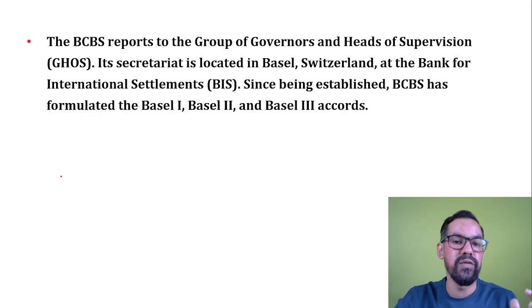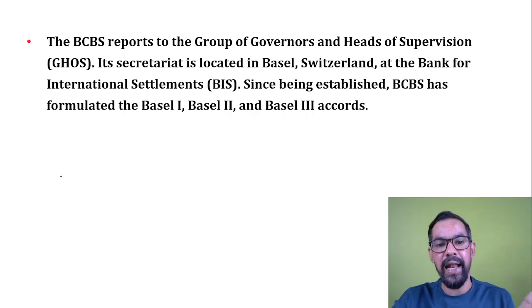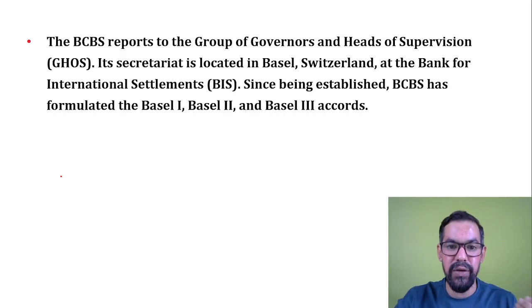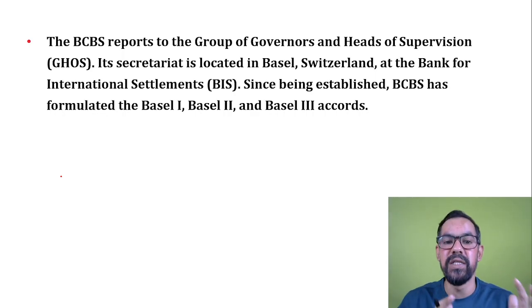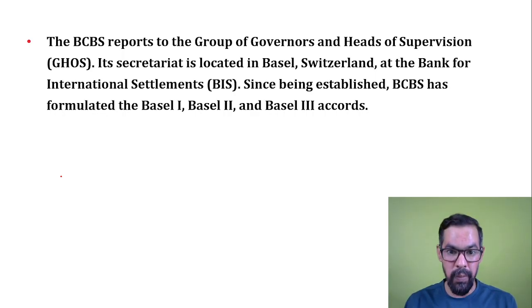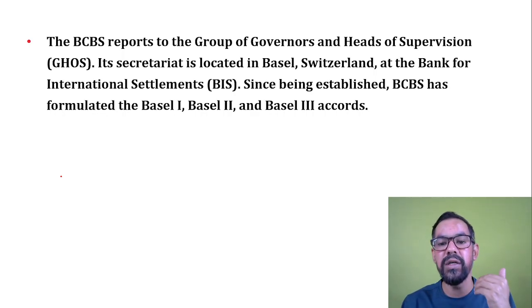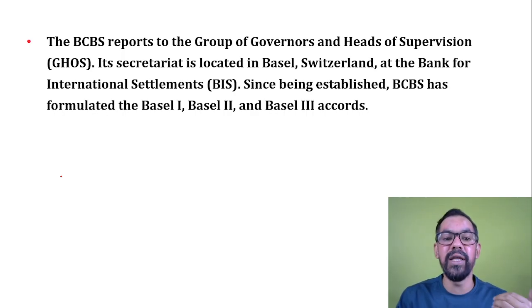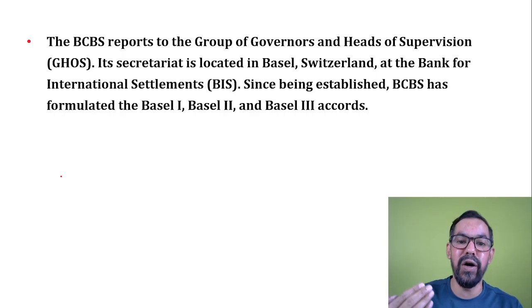BIS was founded in 1930, and BIS created one committee in 1974, that is generally known as BCBS, Basel Committee on Banking Supervision, and it provides the guidelines for banking operation. So what are the current risks, and on the basis of current risk, what should be the suitable decisions of banks, or how they should cope with these kinds of risks. That is part of your BCBS.